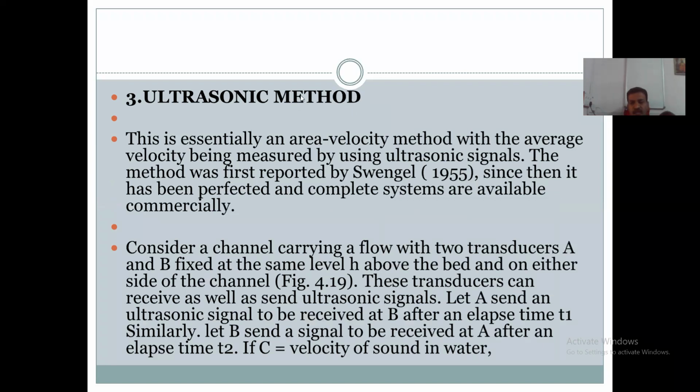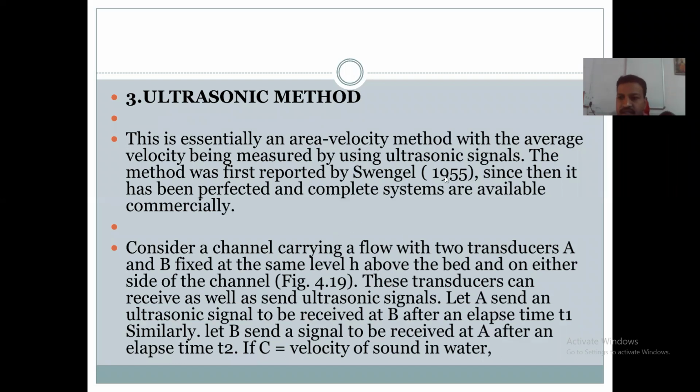Third method is the ultrasonic method. This ultrasonic method is similar to the area velocity method.